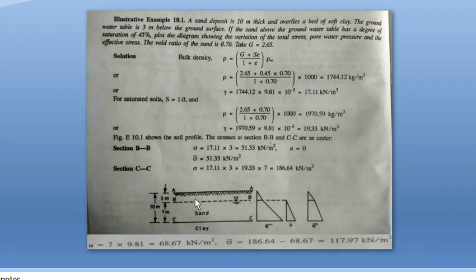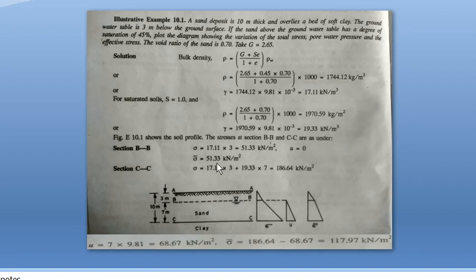Then the groundwater table is 3 meter below the ground surface. From 3 meter below the ground surface there is the groundwater table, it's also marked here. Like this you first draw the figure showing different soil layers. Next we have to find out the effective stress at each layer.